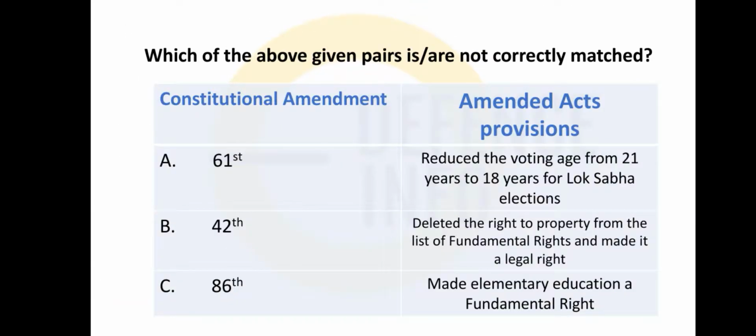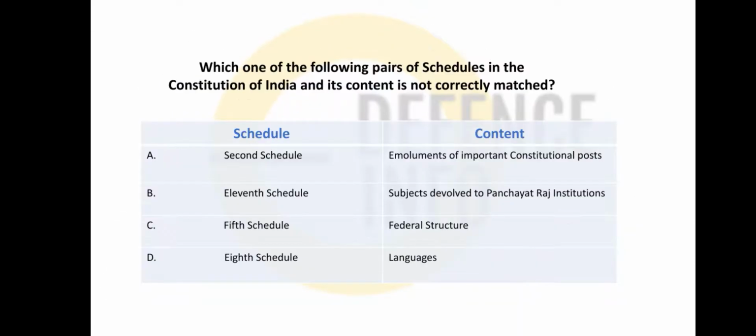So which one of the following is correctly matched with the constitution amendment? 61st. So the 61st says the reduction of voting age. Yes, it is correct. 42nd deleted the right to property. No, the 44th does that. And made elementary education compulsory as a fundamental right, the 86th amendment of the Indian constitution. So see friends, here the 42nd is the incorrect one, the rest two are correct.